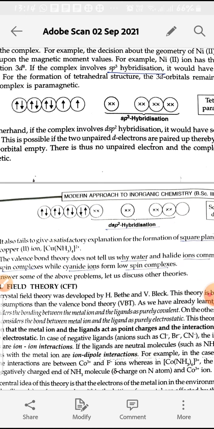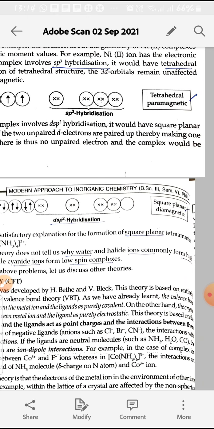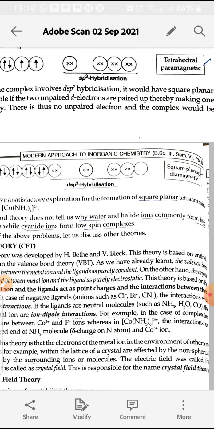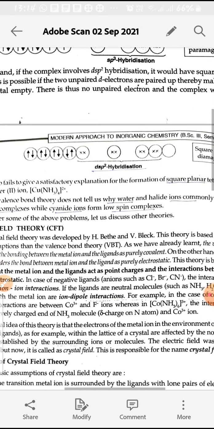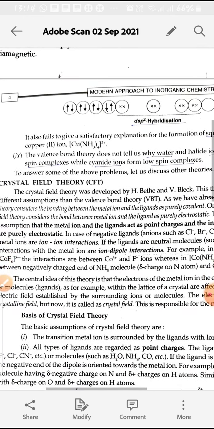So for four coordinate complexes with sp3 and dsp2 hybridization, sp3 forms tetrahedral complexes, whereas dsp2 forms square planar complexes, which are diamagnetic. So why some four coordinate complexes form tetrahedral or square planar is not explained by valence bond theory.